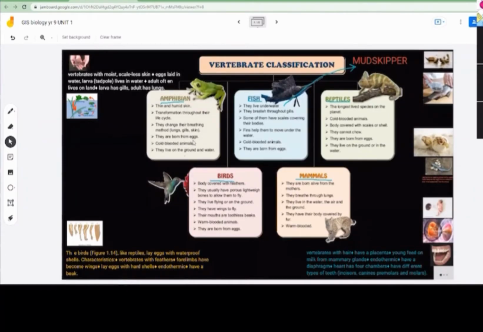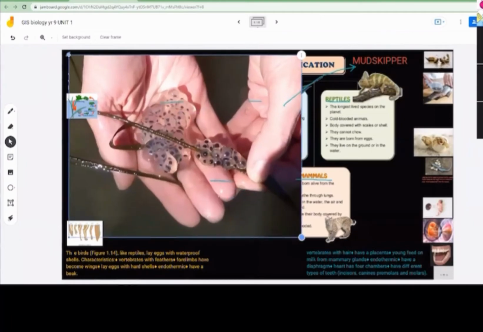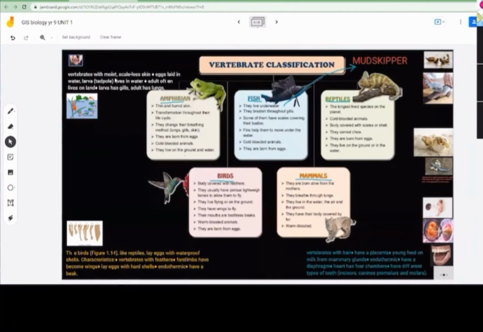They are born from eggs. They are also cold-blooded animals. They live on the ground and in water. Now see here, these are eggs of a frog. Vertebrates with moist scaleless skin, no scales, are amphibians.